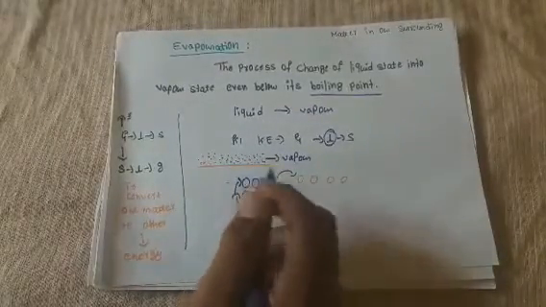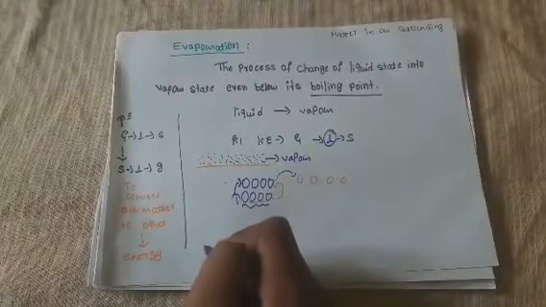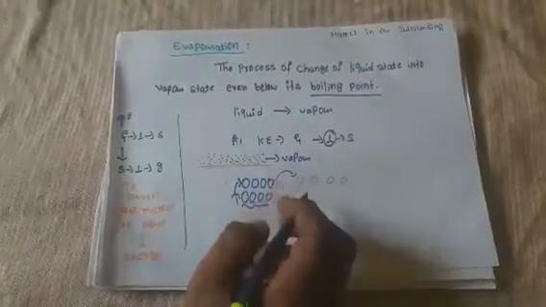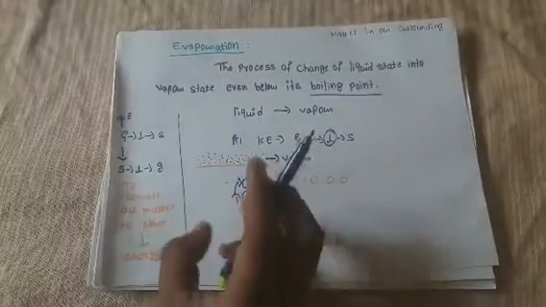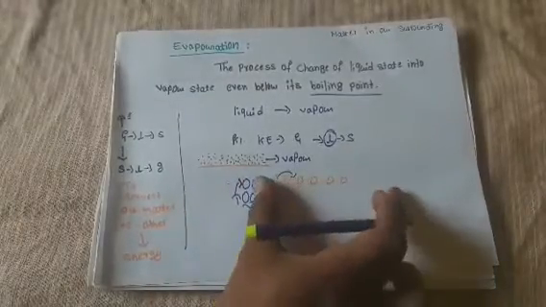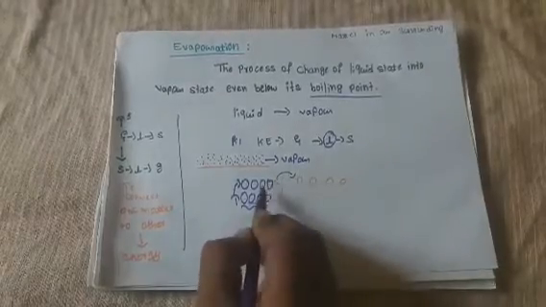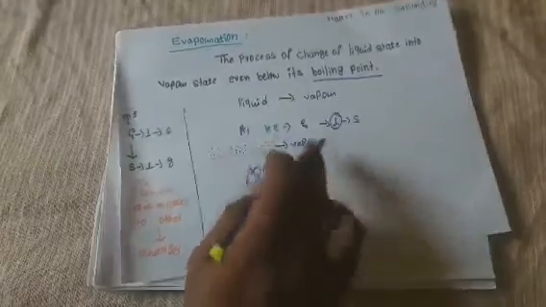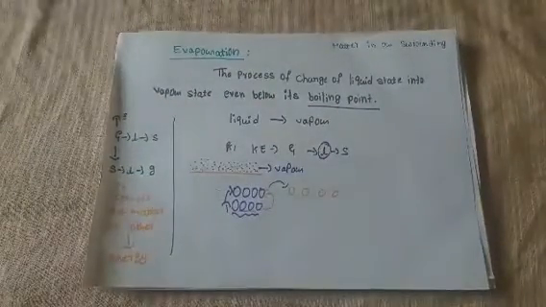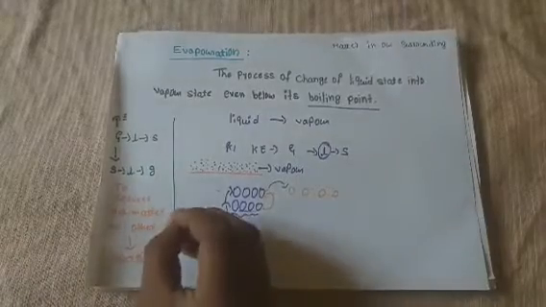What happens when liquid is converted to vapor? In liquid, the interparticle space is less and the force of attraction is more. But when you convert it into vapor, the interparticle space increases and the force of attraction decreases. Because of that, when you supply the energy, the interparticle space increases and the force of attraction decreases. Because of that only, the liquid is converted into vapor below its boiling point. This is what happens in the conversion. I hope you all understand.